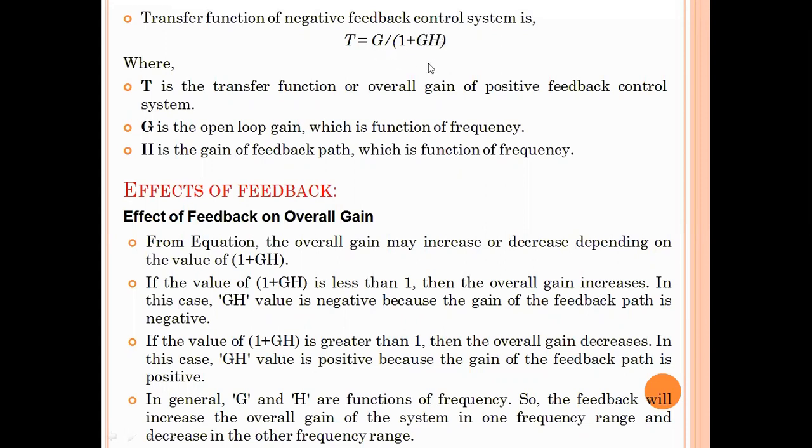So the gain of the entire system can be increased for a particular frequency range, not for other ranges. Because G and H are both frequency functions, for a particular frequency we can raise or improve the gain of the system.